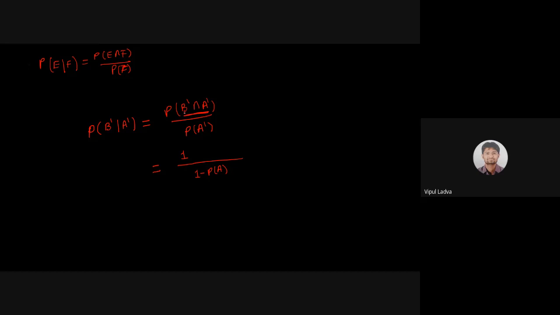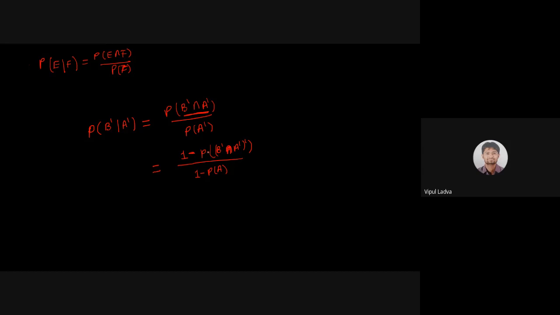In a similar fashion, this is one of the events. If I'm going to subtract from 1 the probability of the complement of B dash intersection A dash, then it will be the same, yes or no?